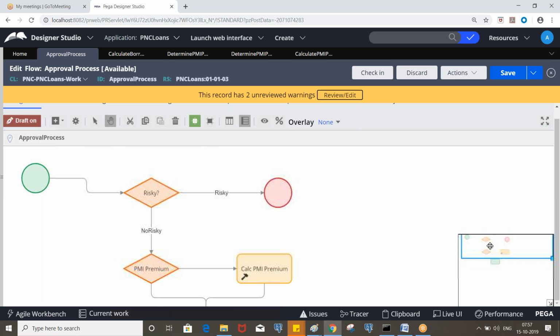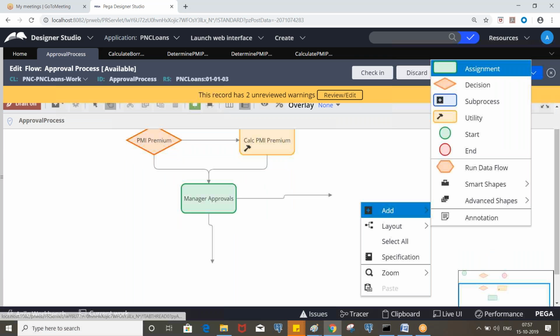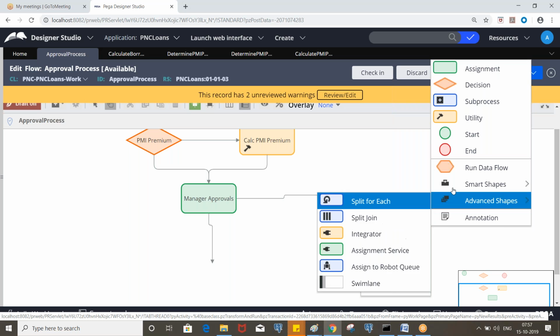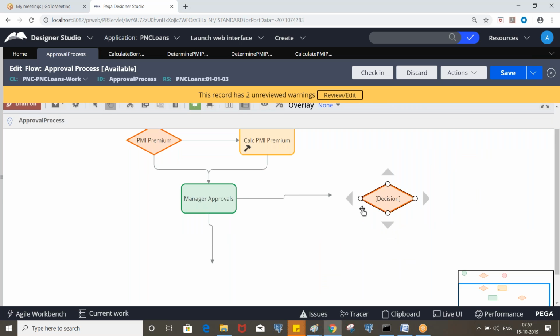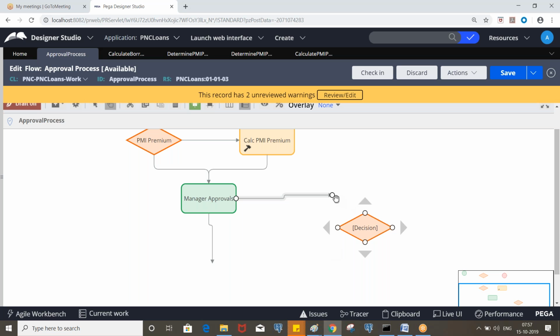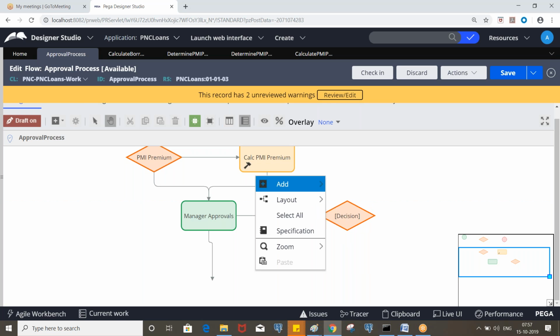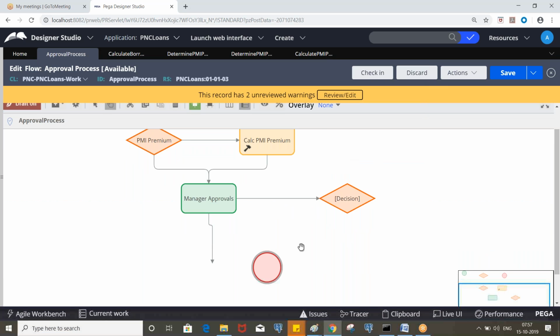Any questions so far? So now, once the manager has approved, again we need to check whether loan officer approval is required or not. This is approved, right? If it is approved, we will determine this. And if it is withdrawn, then we'll update the status saying manager withdrawn, like this.